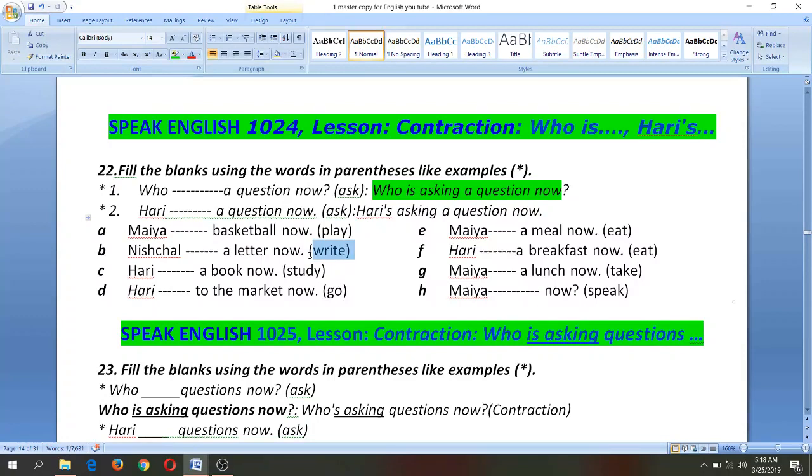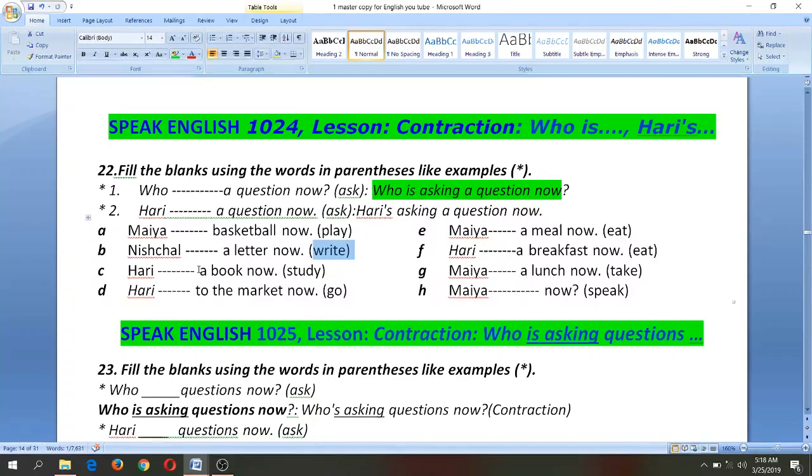The verb is write. Who is writing a letter now? Nissal's writing a letter now. We don't say Nissal is writing a letter now, but this is also correct. Nissal is writing a letter now. This is also correct. But the native English speaker speaks this way: Nissal's writing a letter now. Okay. Who is writing a letter now? Nissal's writing a letter now.